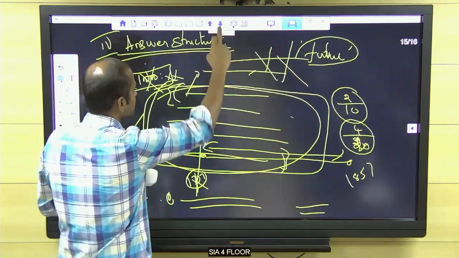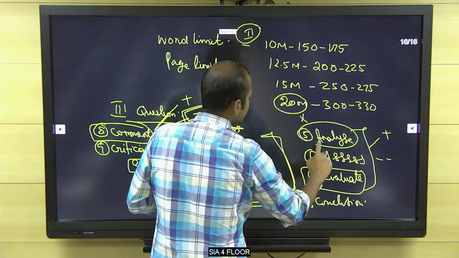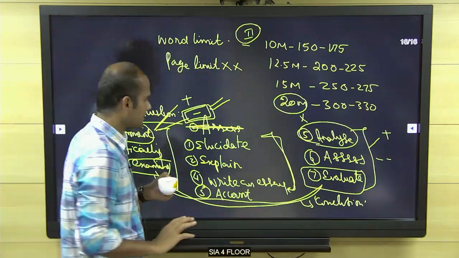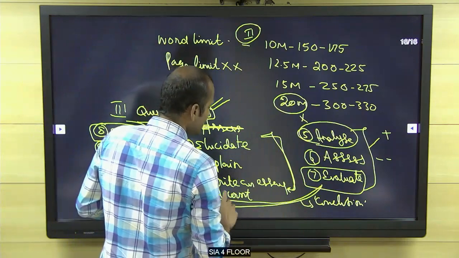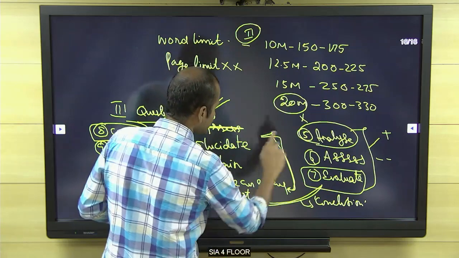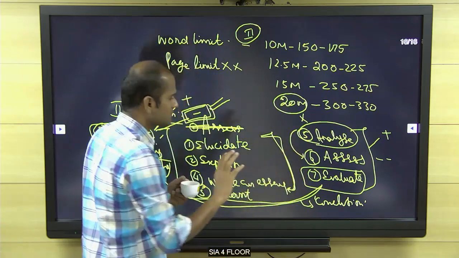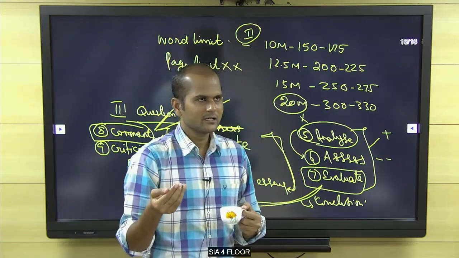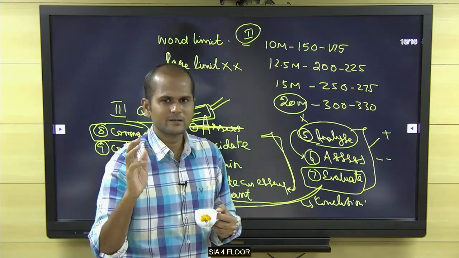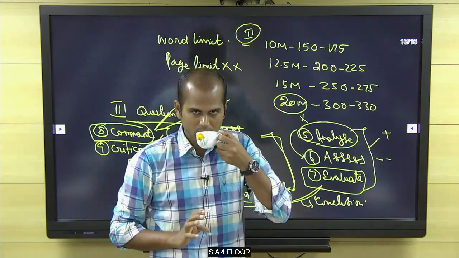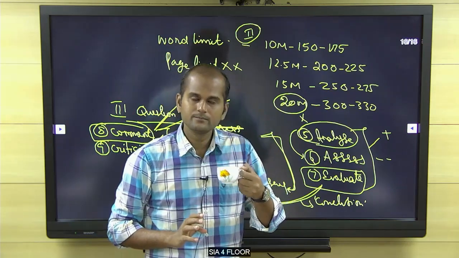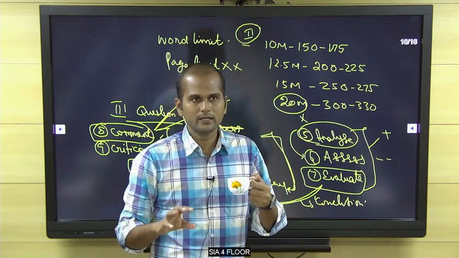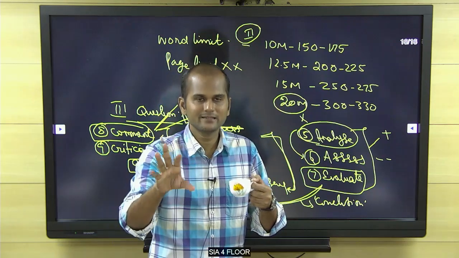For analyze, in that you can use historians' names, and for comment you can avoid it. Analyze, assess, here you can use historians. Critically examine, okay, one historian's view, but don't write so many historians' names, not advisable. I can give it in a diagram, like one group supported this accidental stuff and another group supported this deliberate stuff. Yeah, you can write that, but don't elaborate on what they said.